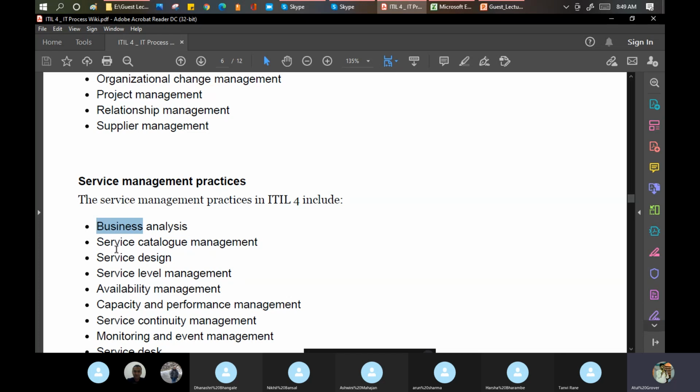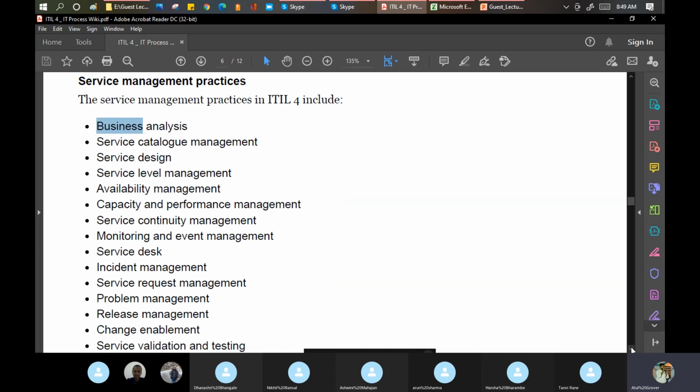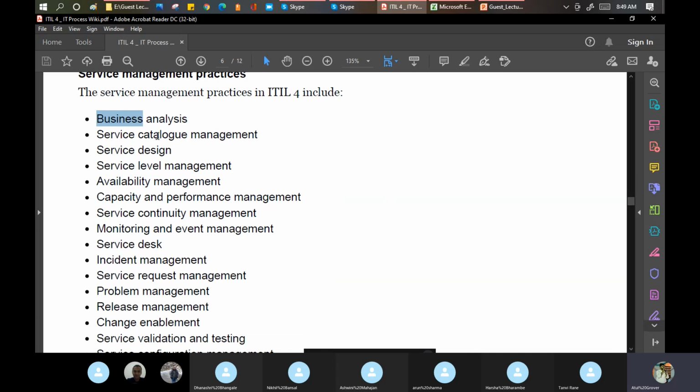Service catalog, service design, service level management, availability management. So a lot of processes are covered in this. I'm again using the wrong word. A lot of practices have been covered in service management. It means in ITIL 3, the processes which were part of the books service operation and service transition are part of the service management practice in ITIL 4.